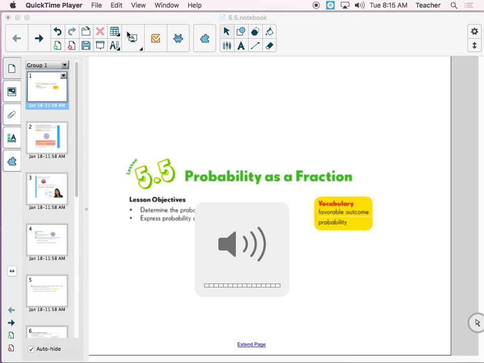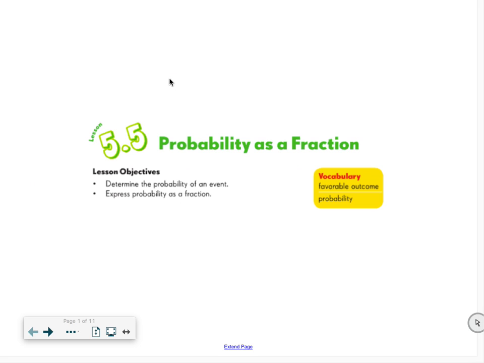Hey guys. Okay, this video is going to review probability as a fraction. I know we've recently talked about probability meaning the odds that something probably or might happen. So you have to look at what the odds are. Is it more likely, less likely, equally likely, certain, or impossible? We are now doing the same thing but also adding the fraction, numerically, like what is the actual probability that something will happen.